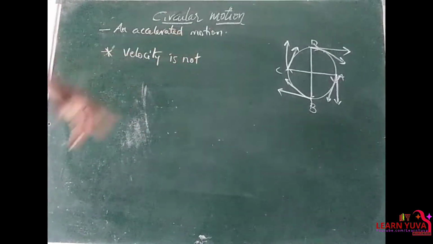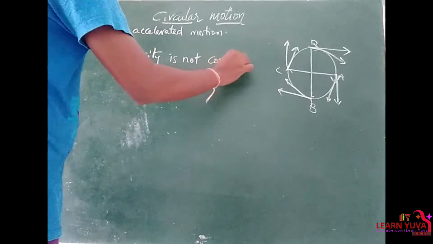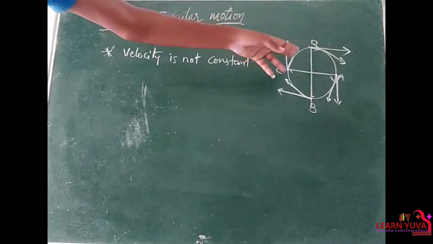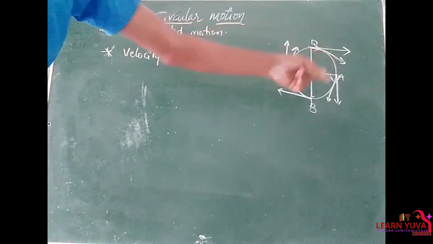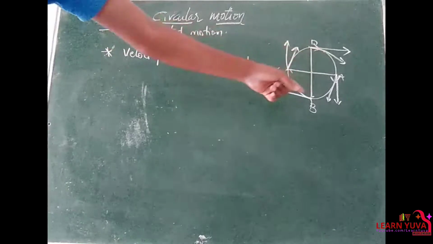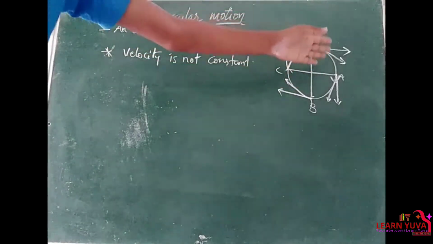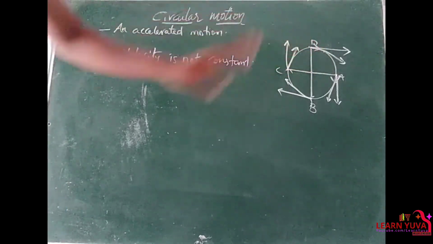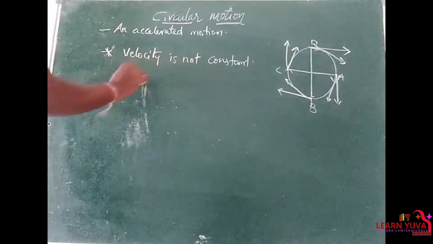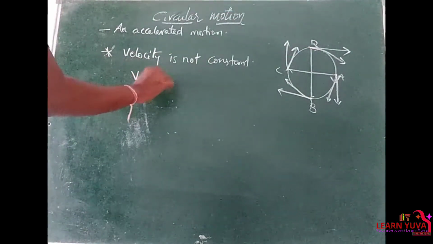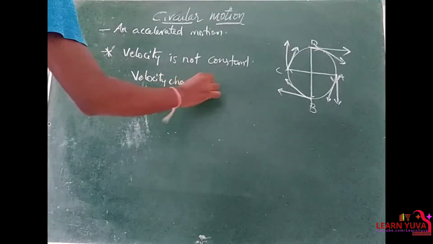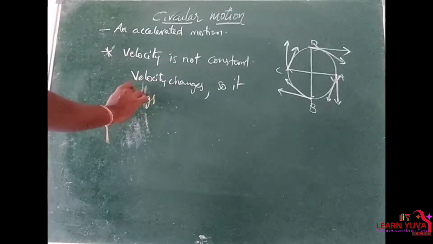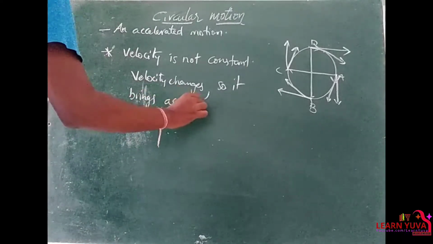Whenever the velocity of a body moving in a circular path at a constant speed changes continuously, the change in velocity gives rise to an acceleration in the moving body.